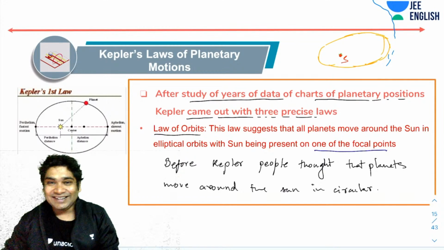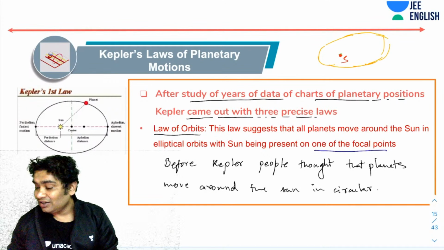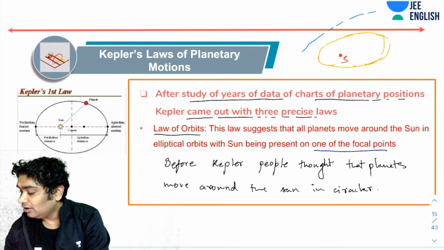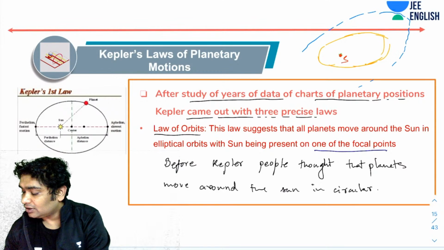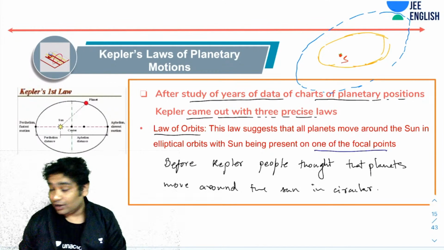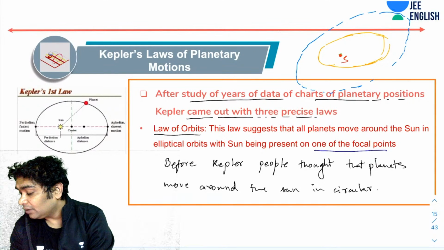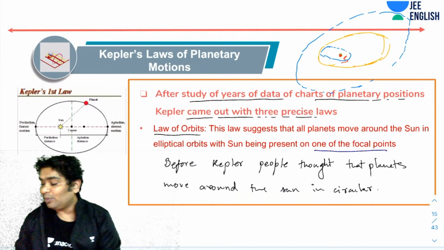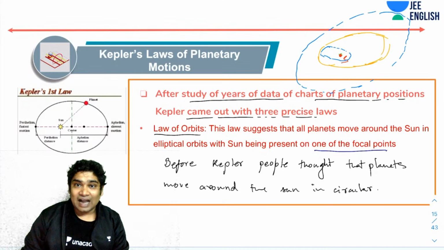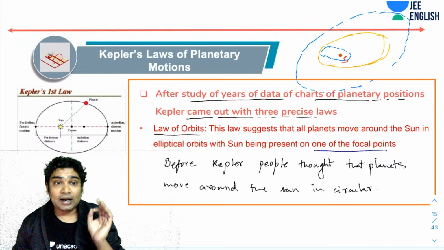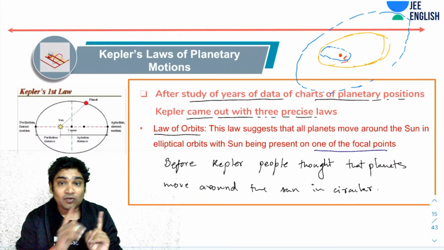Not necessarily having the same axes. The ellipse may have different axes also. So you could have another ellipse like this, again with the sun present on one focal point. Then you could have another ellipse like this, with the sun being present on another focal point. These are the kind of orbits that the planets will have around the sun. But the sun, for any ellipse, will lie on at least one of the focal points.